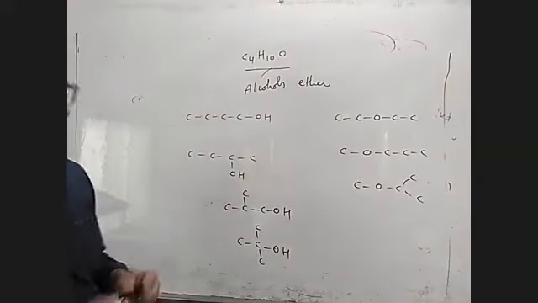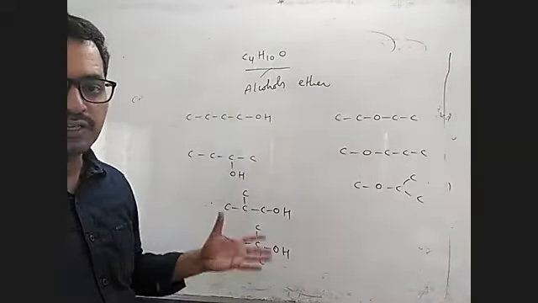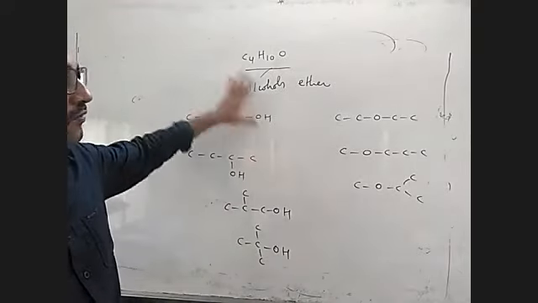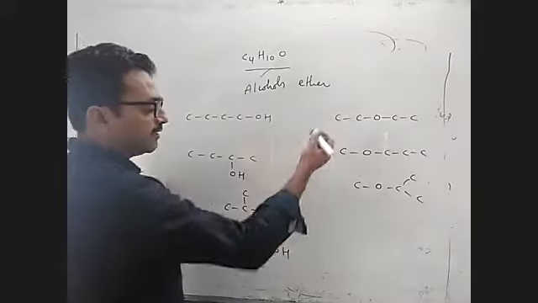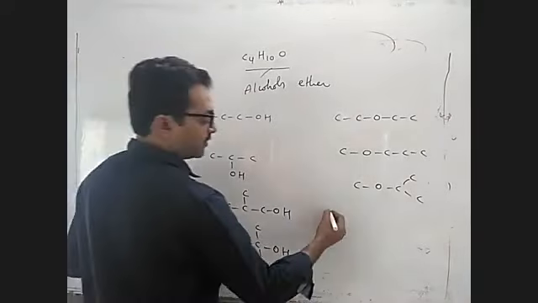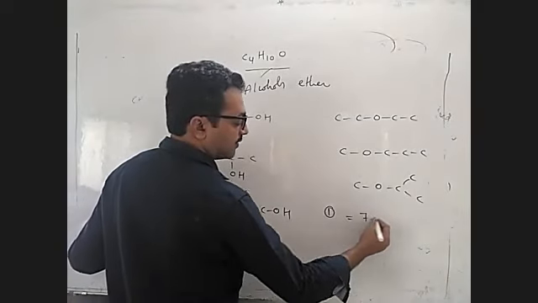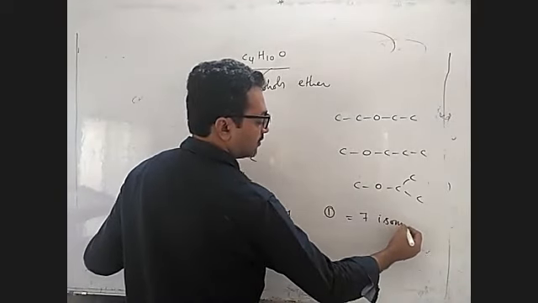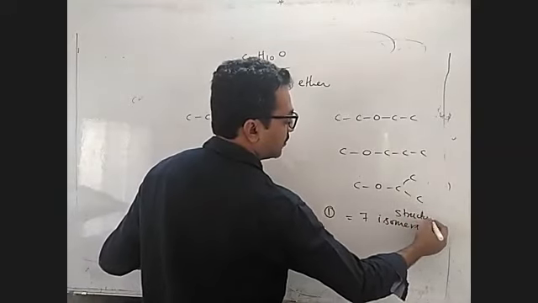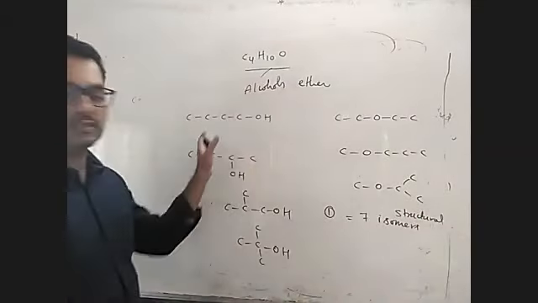While doing a question, you have to do all formats. The question may be number of isomers; then the answer, see here, 5 different types of questions can be asked from the same question. First one, number of isomers is 7. And I am talking about only structural isomers. If it is stereo, it is a different case; you have to check the stereo carbon.